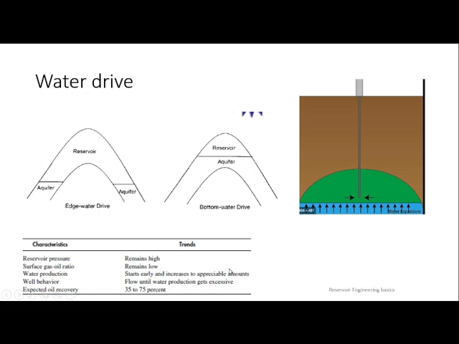Expected oil recovery is 35 to 75%. It will never be 75%; it may come up to 60% only. Why? Because from 60 onwards, a secondary recovery method will be there, then finally EOR. So 75% for a heterogeneous reservoir may not be possible, but for a homogeneous reservoir you may expect it. So you can take these relations for homogeneous reservoirs. But when it comes to heterogeneous, a lot of artificial techniques like EOR have to be done.